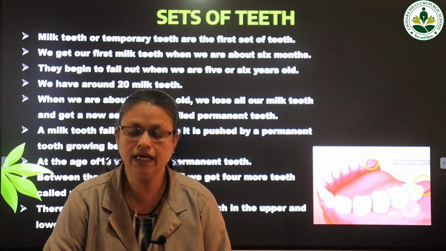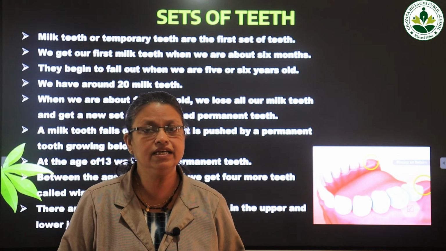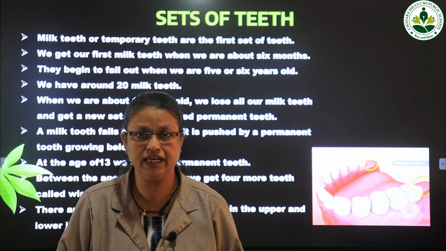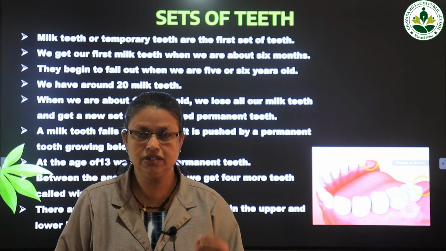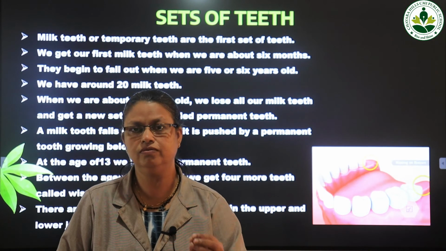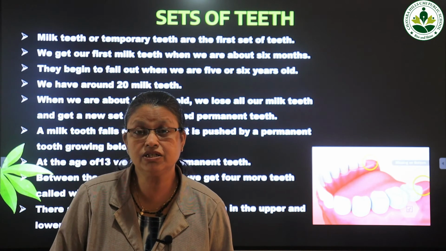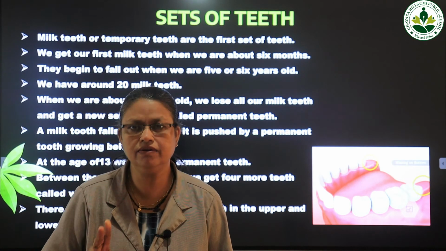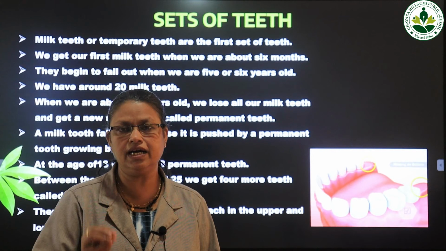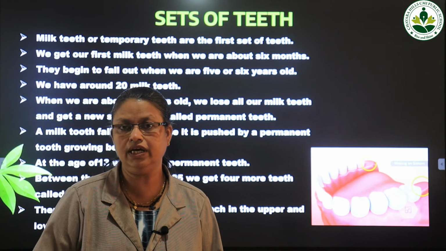Okay? You have studied about teeth in your lower sections, isn't it? What's the color of the teeth? Yeah, white in color. And what are the uses of teeth? Teeth give shape to our face. It helps to chew, bite and grind our food. And what is another function? It helps us to speak clearly. So there are three functions. First one, it gives shape to the face. It helps us to speak clearly and also it helps to chew, bite and grind the food we eat.